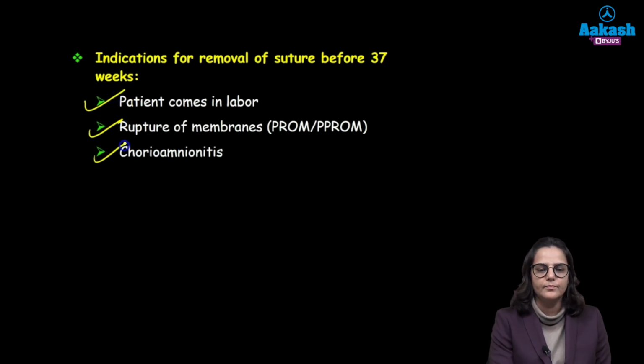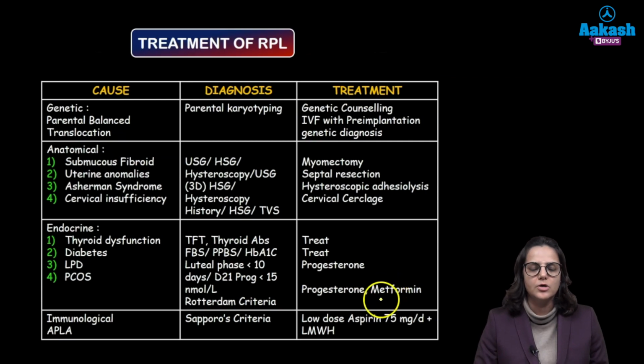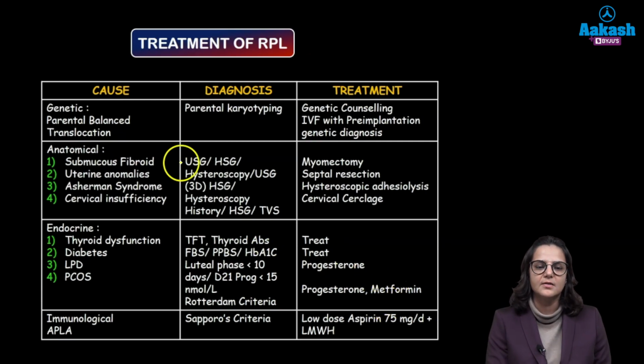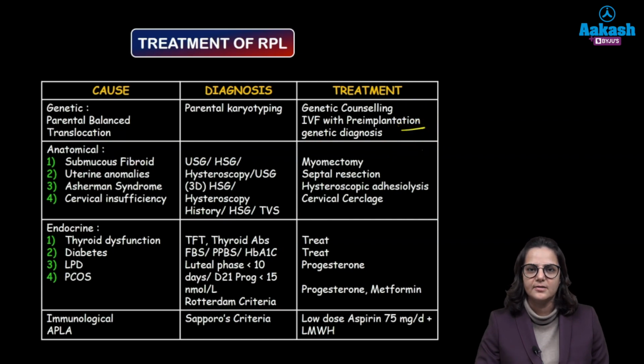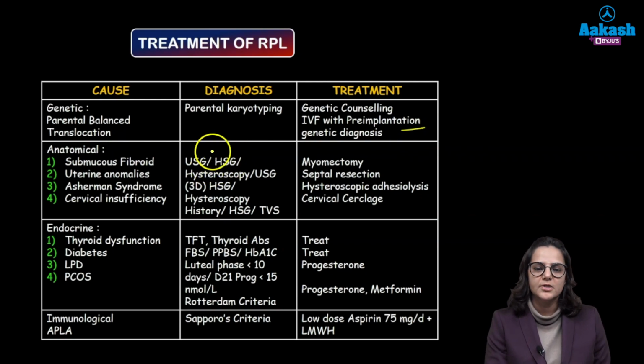Coming to the treatment of recurrent pregnancy loss. If the patient has a parental balanced translocation, what are we going to do? We will do parental karyotyping. We will refer them to a genetic counselor, IVF and pre-implantation genetic diagnosis, and we will implant the healthy embryo inside the woman's womb. If there are anatomical causes, if there is a submucosal fibroid, how do you diagnose it? By ultrasound or hysterosalpingography. So what is the treatment? Treatment is removal of the fibroid, which is known as myomectomy.